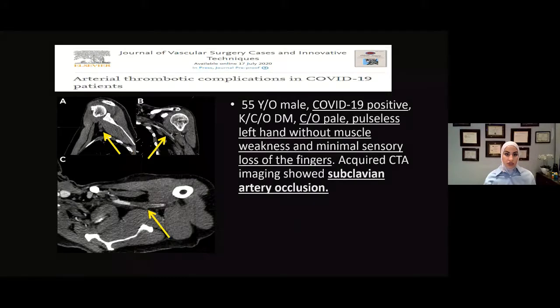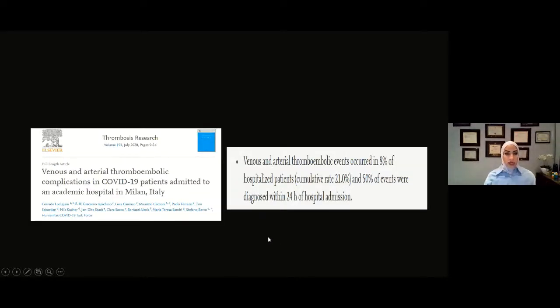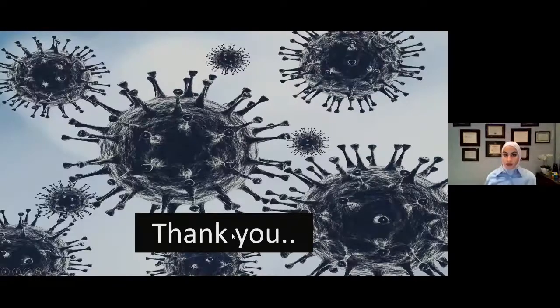This is an article from the literature, arterial thrombotic complications in COVID-19 patients, showing a 55 years old male COVID positive patient with the same presentation and showing subclavian arterial occlusion. This is another article from the literature, Thrombosis Research, showing venous and arterial thromboembolic complications in COVID-19 having a strong association with the coagulability cascade as described by Dr. Ziad. And I think this will bring me to the end of my presentation.